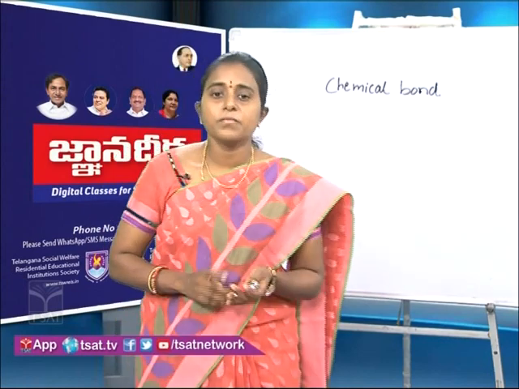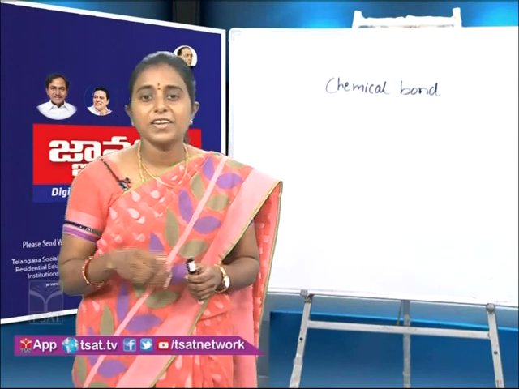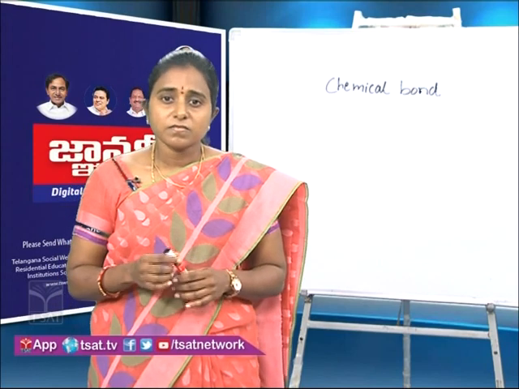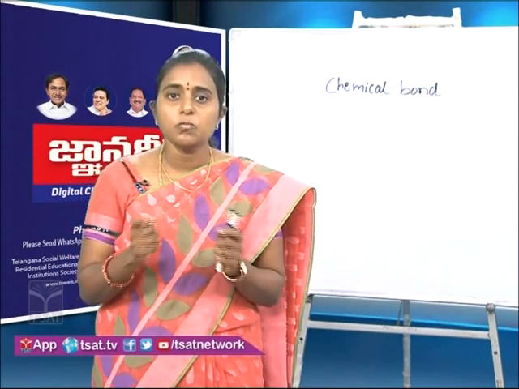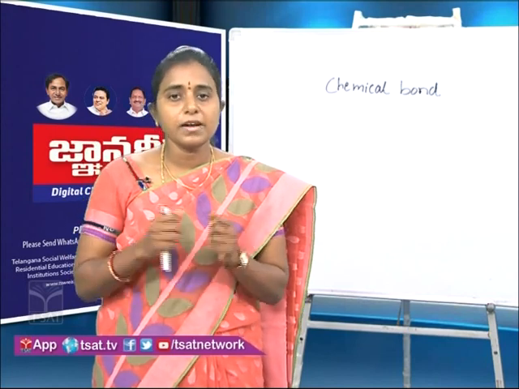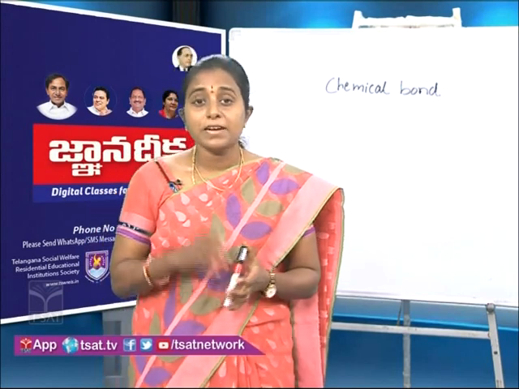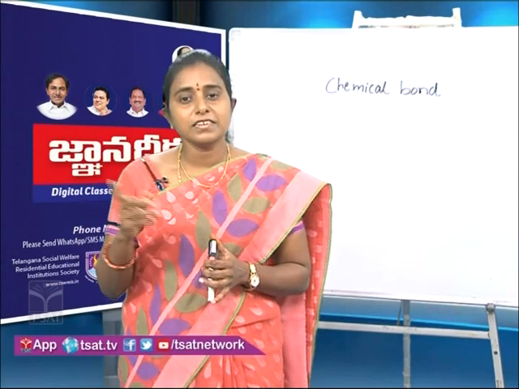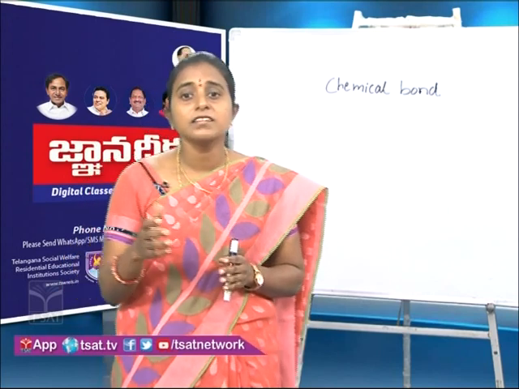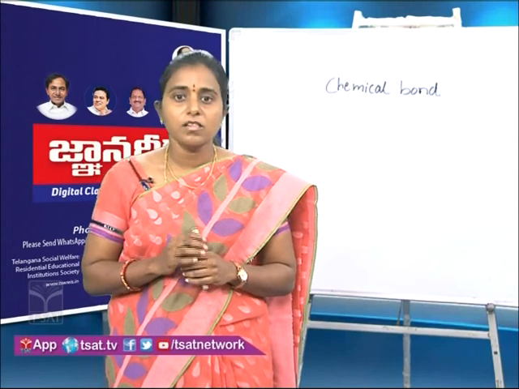Children, for example, if we would like to join or stick any two objects, we need something like glue or stick, anything. For example, we can join two balls with the help of glue. Like this, atoms also combine together. So they too require something which holds them together. But it is not like glue or stick or pin, anything. It is force of attraction. And children, we call this force of attraction as chemical bond.